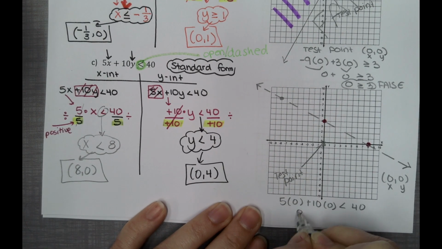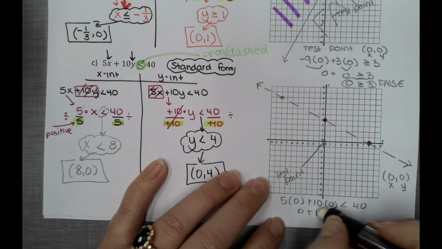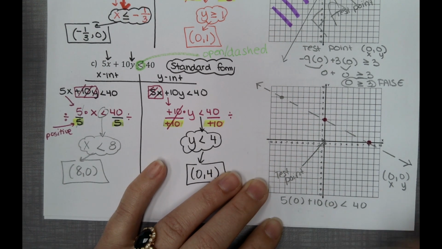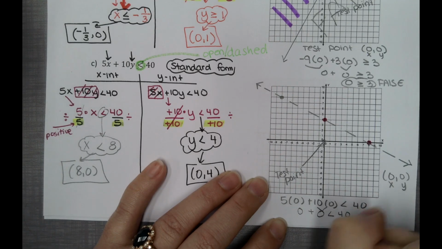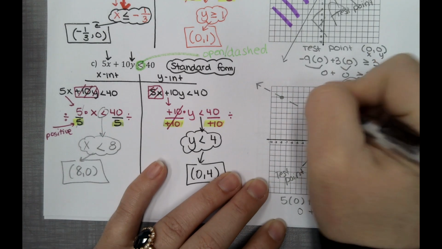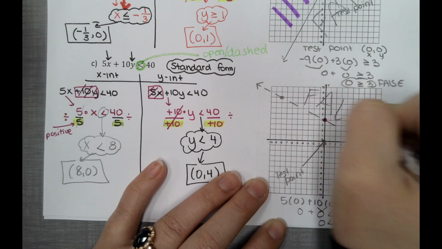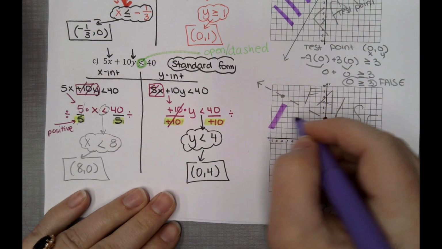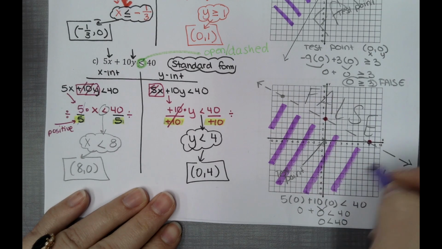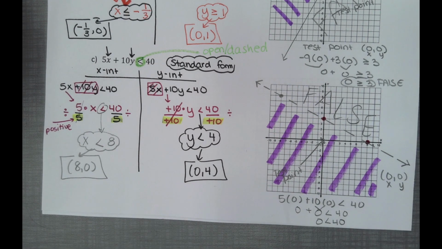So we got 0 plus 0 is less than 40. Is 0 smaller than 40? Yeah, that is true. So that means the other side is false, and we're going to color in the true region. Okay, moving on. Question number 8.